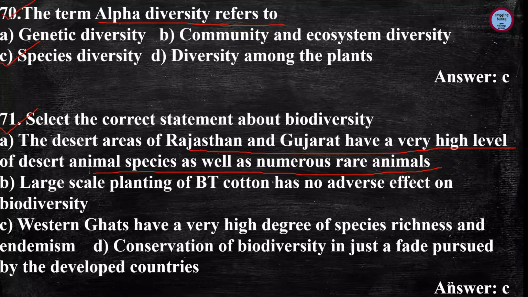This is not true. And the option that large scale planting of BT cotton, which is genetically modified cotton, has no adverse effect on biodiversity is also wrong. Definitely there are many negative effects on biodiversity. And the C option is, Western Ghats have a very high degree of species richness and endemism. This is the correct answer.